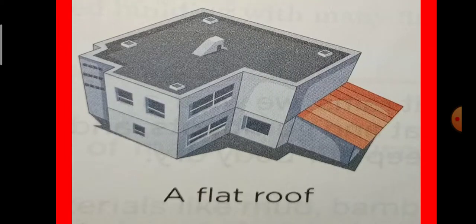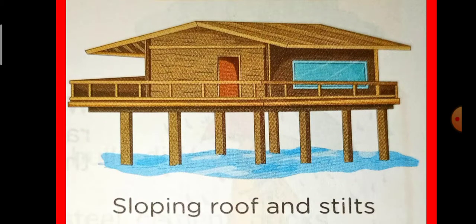The next picture is of a flat roof. Generally now we are living in such houses, like bungalows and flats, so we have such a flat or plain roof. And the last picture is the sloping roof and stilt. Sloping roof means the rain cannot stay there, it falls down easily.